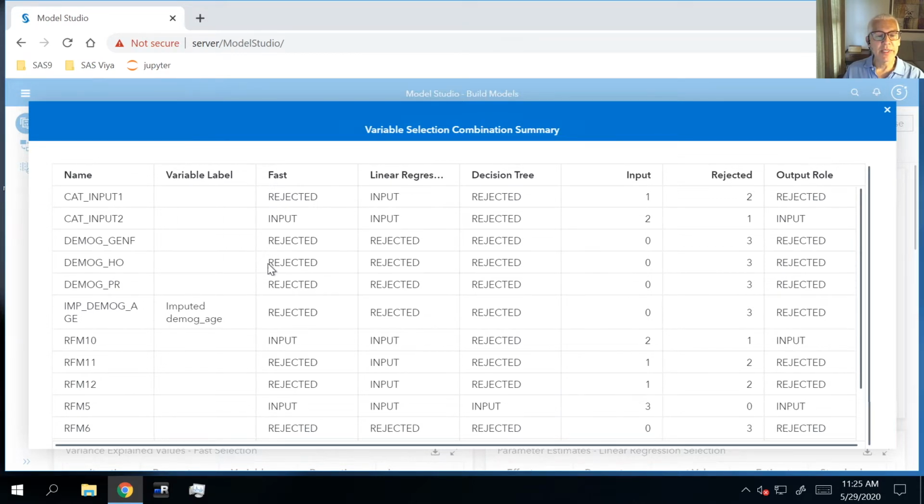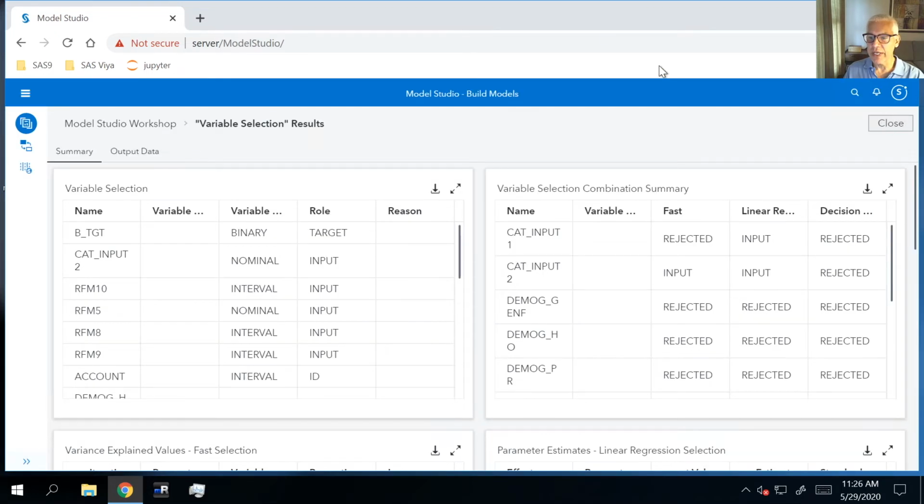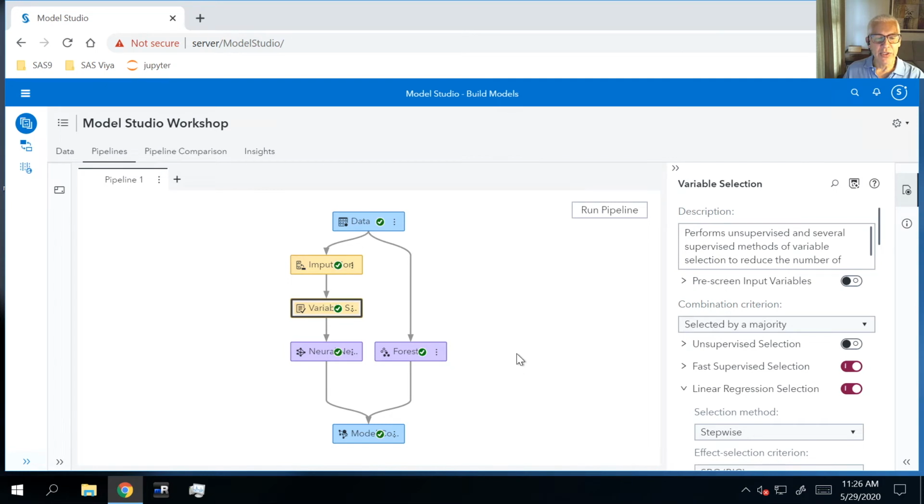This was rejected by all three of our methods, the FAST, the linear regression, and the decision tree. And so therefore it was rejected. Let me go ahead and close that variable selection combination summary table. And I'm also going to close the results or output from my variable selection.